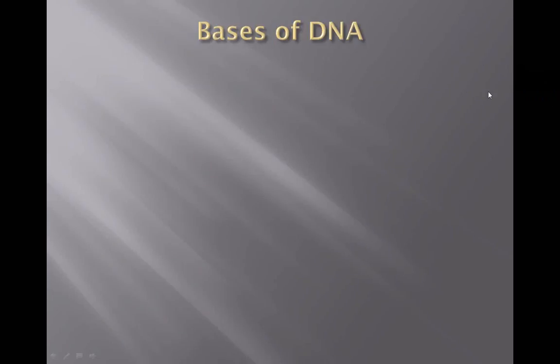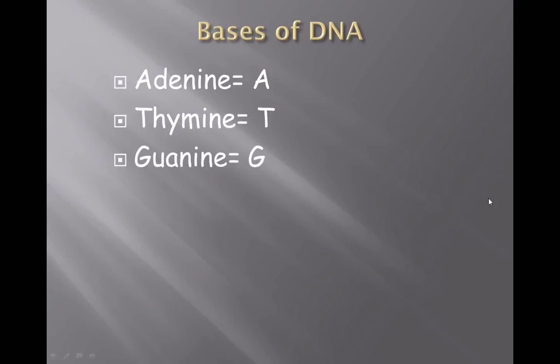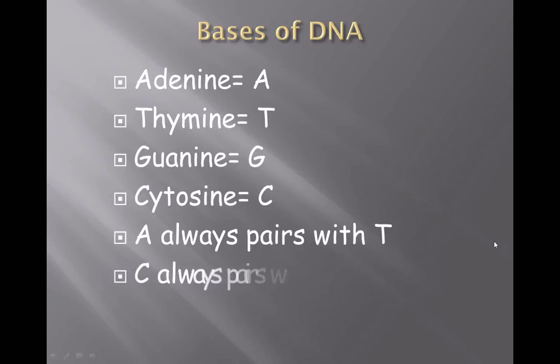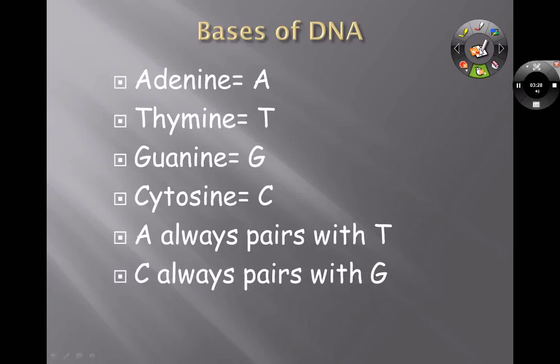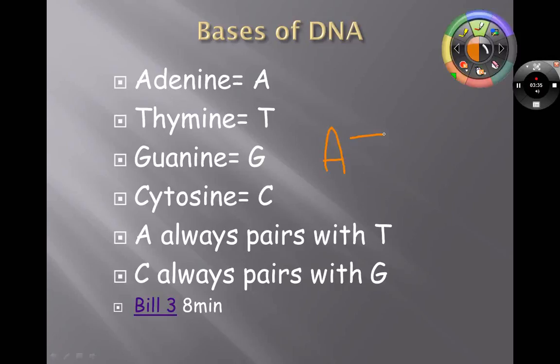So let's talk about what those four nitrogenous bases are: adenine, thymine, guanine, and cytosine. They pair up. You need to know that A to the T, C to the G. That's how I remember it. A to the T, C to the G. So adenine pairs up with thymine, and cytosine pairs up with guanine. A, T, C, G.